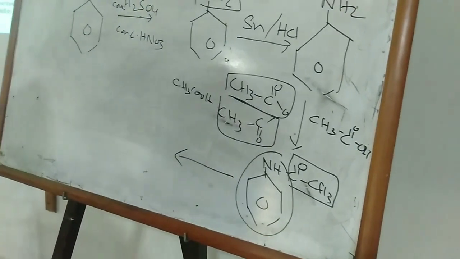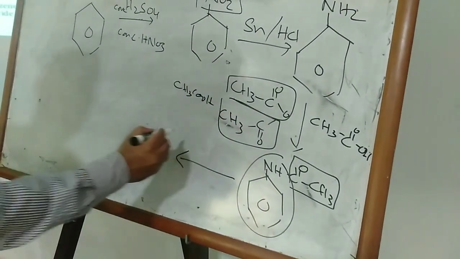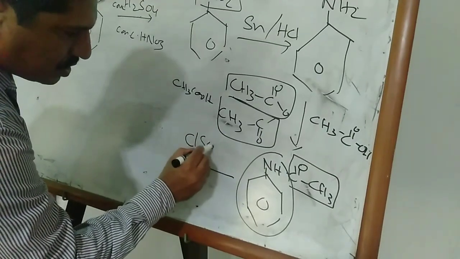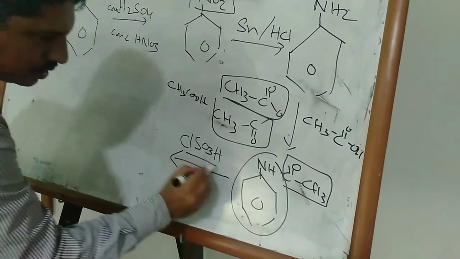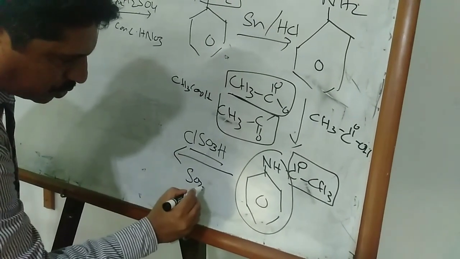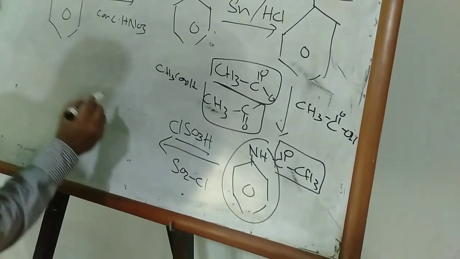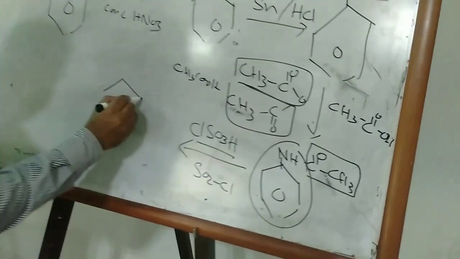Acid anilide upon reaction with chlorosulfonic acid, ClSO3H, the SO2Cl out of chlorosulfonic acid will get attached to the para position of acid anilide.